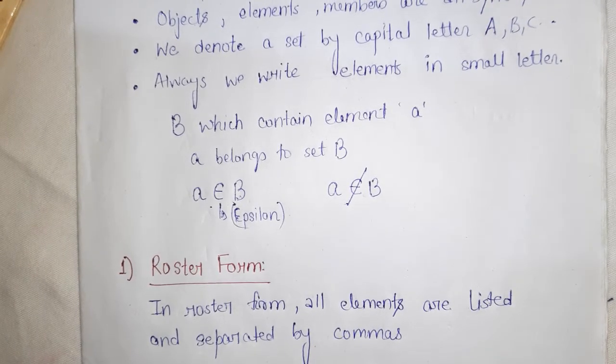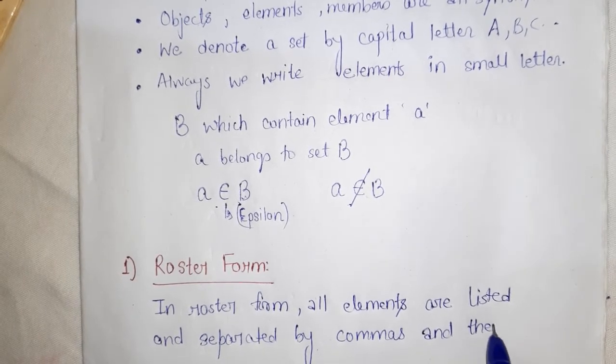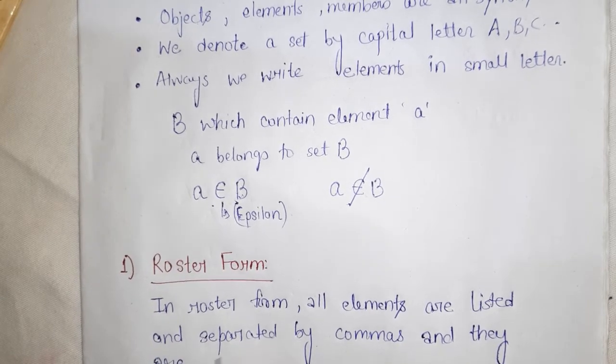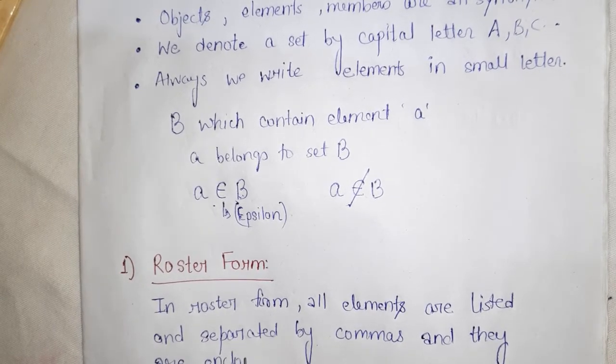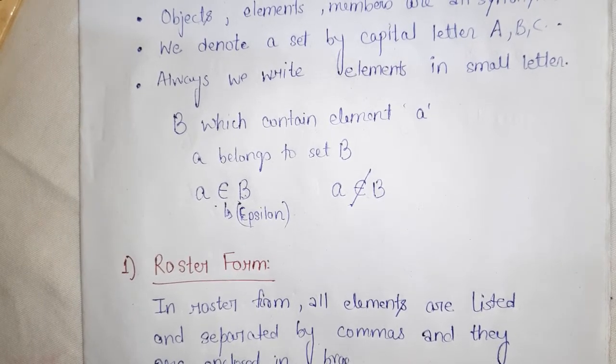All elements are separated by commas and they are enclosed in braces. We have discussed this before, that they are enclosed in braces. We write the set in braces.